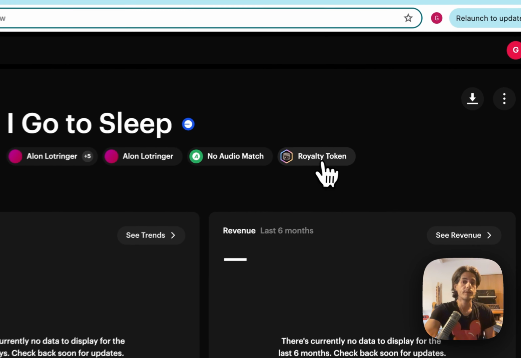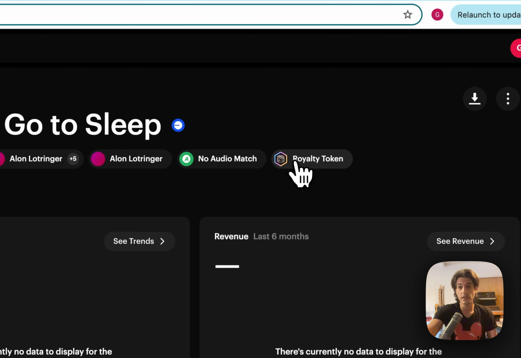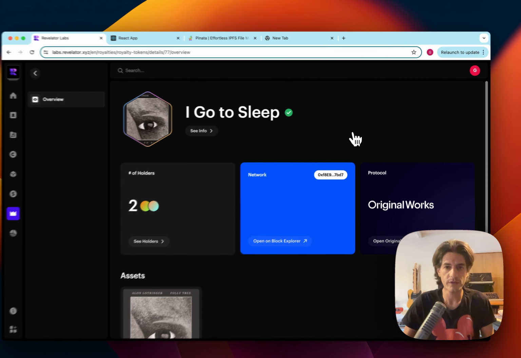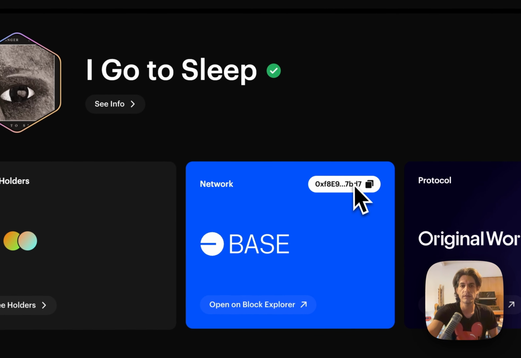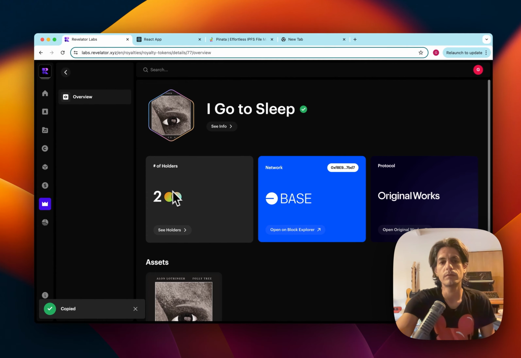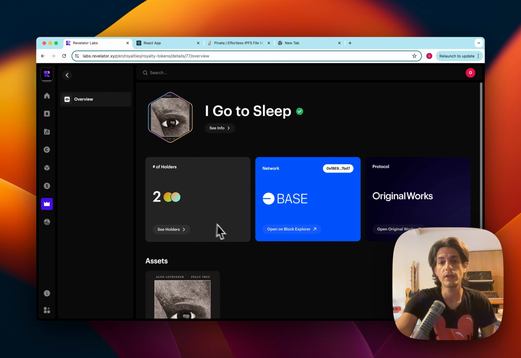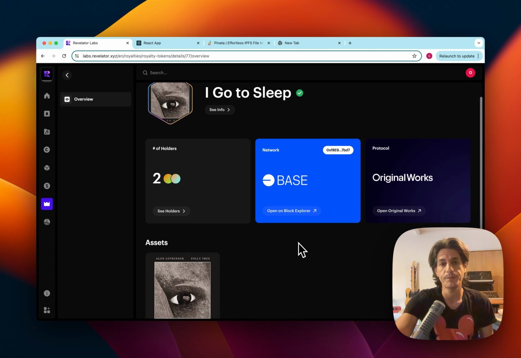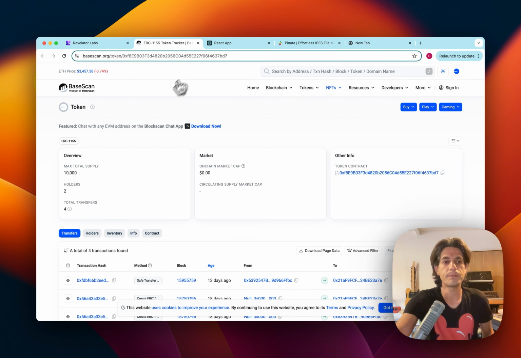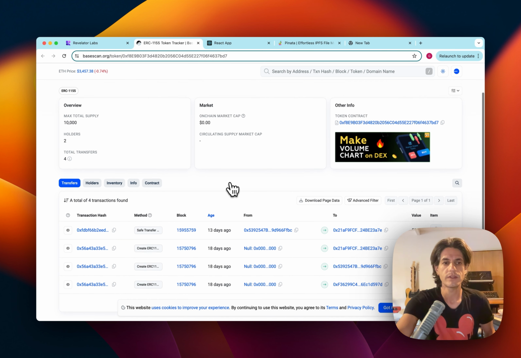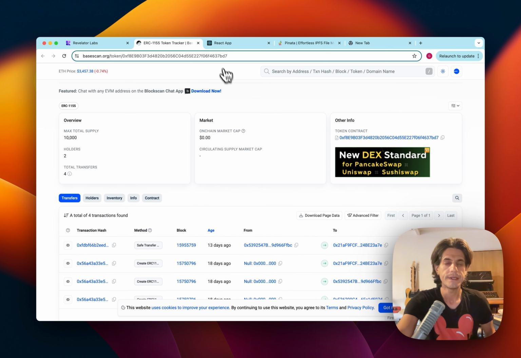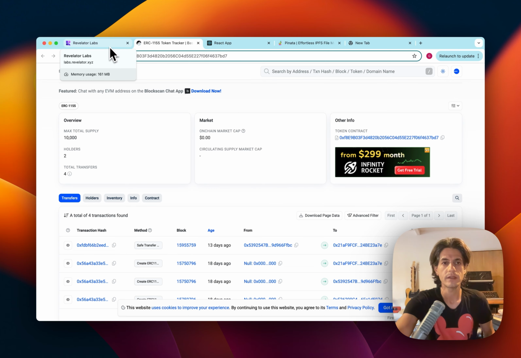The fact that the track has been tokenized unlocks several features. The first and foremost, it gives us a unique identifier for the track itself as a smart contract. I can validate this address here. It also allows the rights holders to share all of the rights to revenue between themselves in a self-custody manner, and anybody on any public blockchain can verify the same information of the unique addresses of the different holders, all the history of transfers, and will also include all of the payment splits directly to the smart contract.